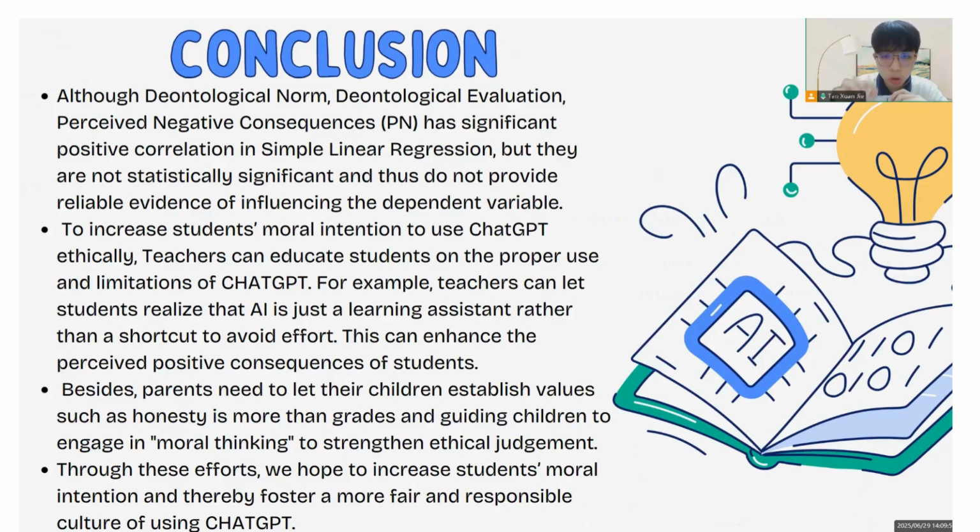So we can conclude that the ethical judgment and the perceived positive consequence are key factors in this project. To increase them, for example, teachers can educate students on proper use and limitations of ChatGPT, and let students realize that AI is just a learning assistant rather than a shortcut to avoid effort. This can enhance the perceived positive consequence of students.